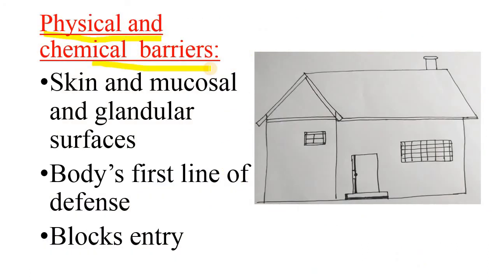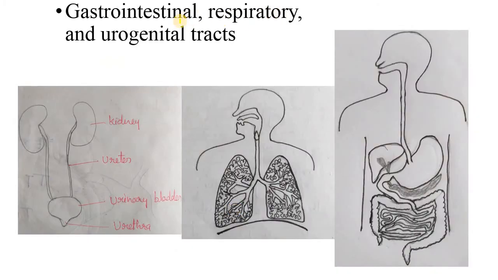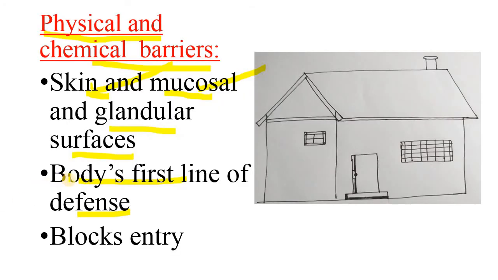Physical and chemical barriers. Skin and the mucosal and glandular surfaces provide the body's first line of defense. Skin is the largest organ of our body and it covers almost all parts of our body, and some parts of our body are connected to the exterior world, in the case of the gastrointestinal tract, respiratory tract, urinary system, and reproductive tracts. Here the skin and the mucous membrane provide the body's first line of defense.